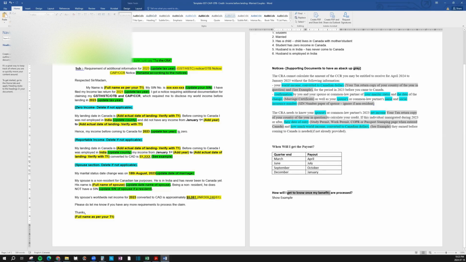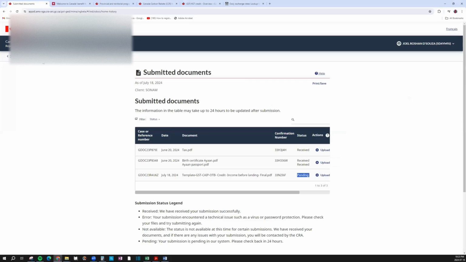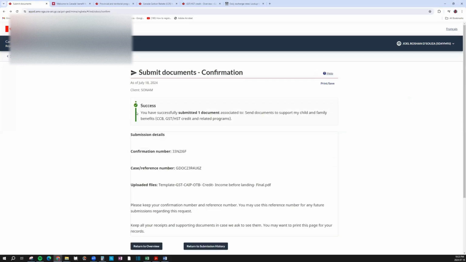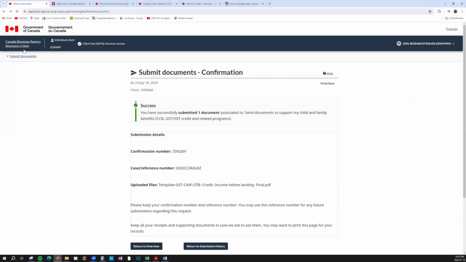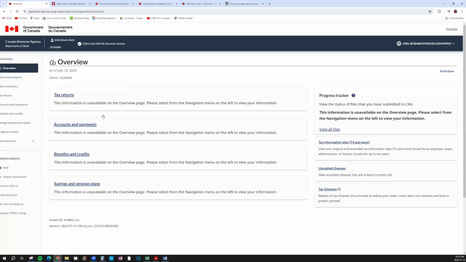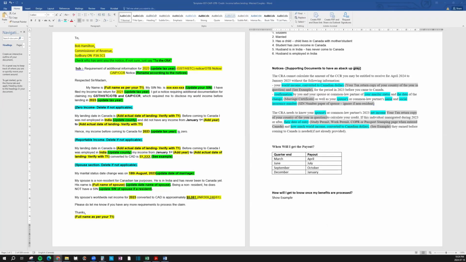And how will you know once your benefits are processed? I can show you an example of how a completed benefit application looks. So let me go back, return to overview. Let me go to another client. Just give me a quick second.